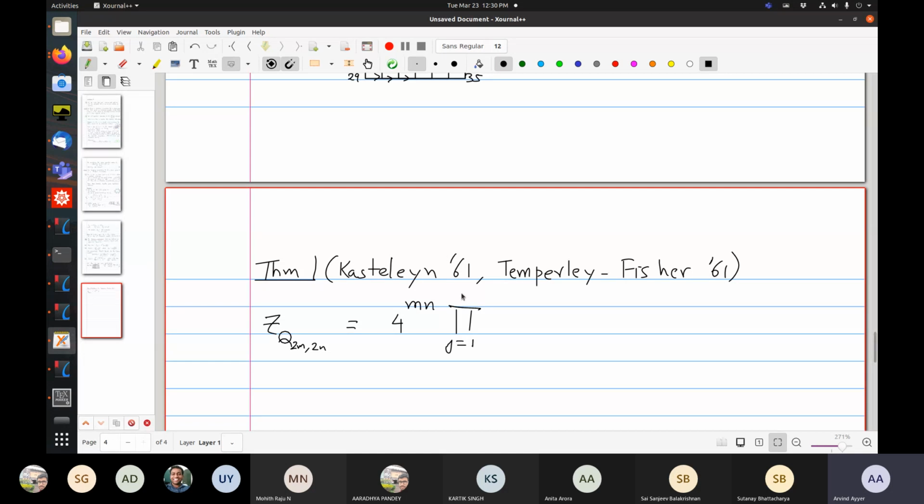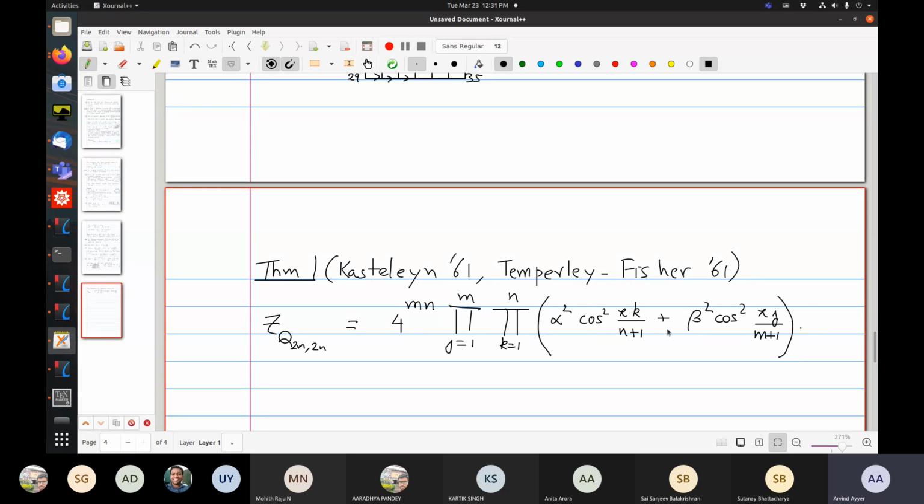So this is product j goes from 1 to m, product k goes from 1 to n, of alpha squared cosine squared pi k by n plus 1 plus beta squared cosine squared pi j by m plus 1. Okay.